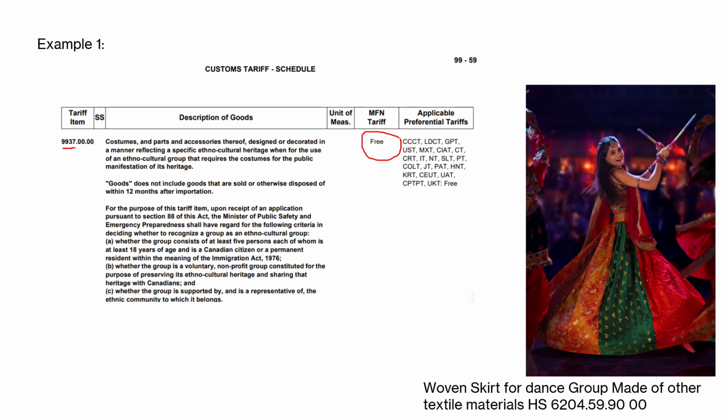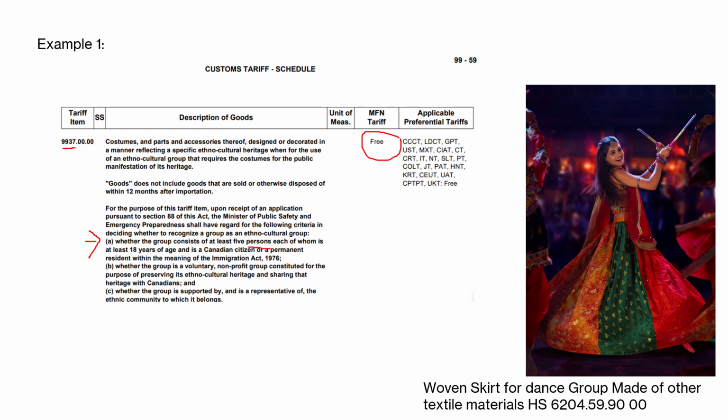First of all, whatever ethno group is going to bring these goods must be made up of at least 5 people. Each of the 5 persons has to be more than 18 years old, and be a Canadian citizen or a permanent resident.